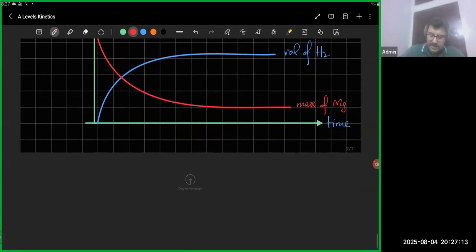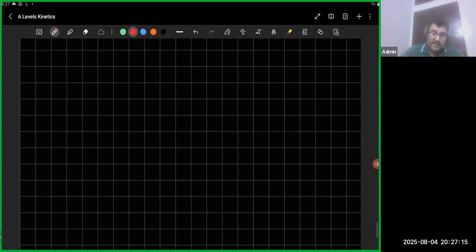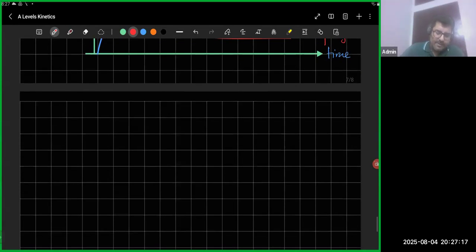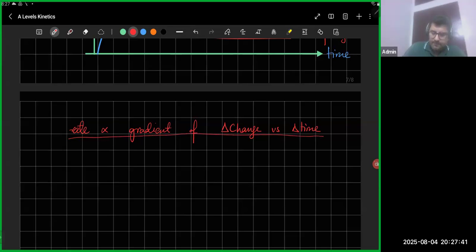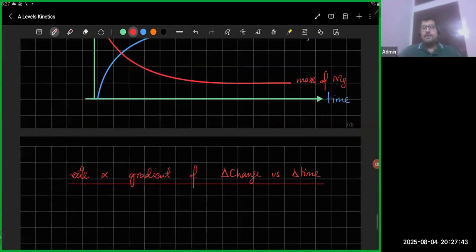But what is rate? Rate is the gradient of this particular curve, right? So the rate is basically equal to the gradient of your change versus time. That's what rate is.